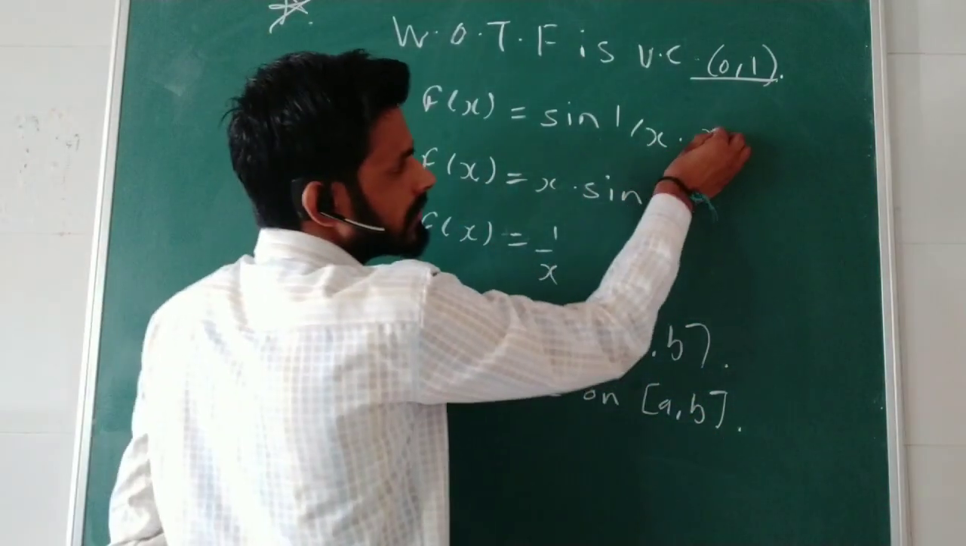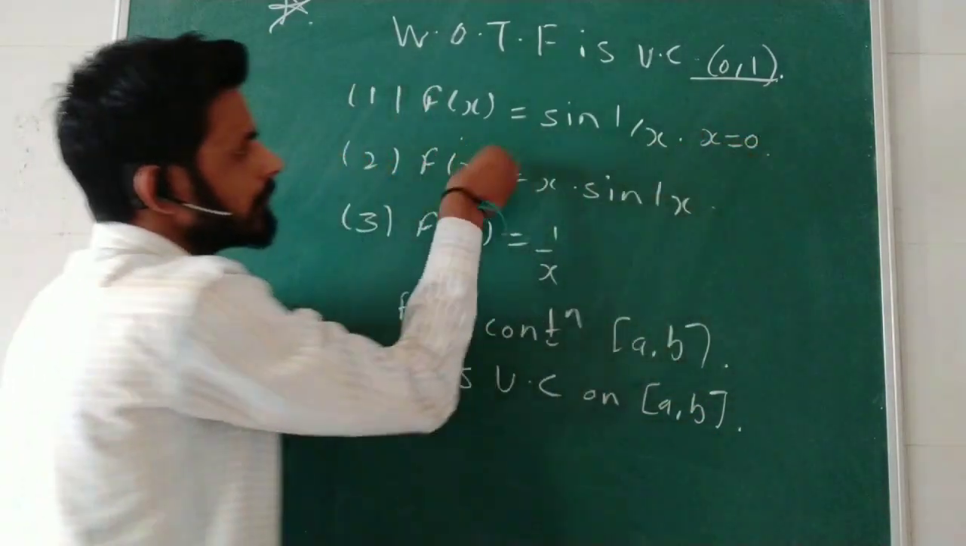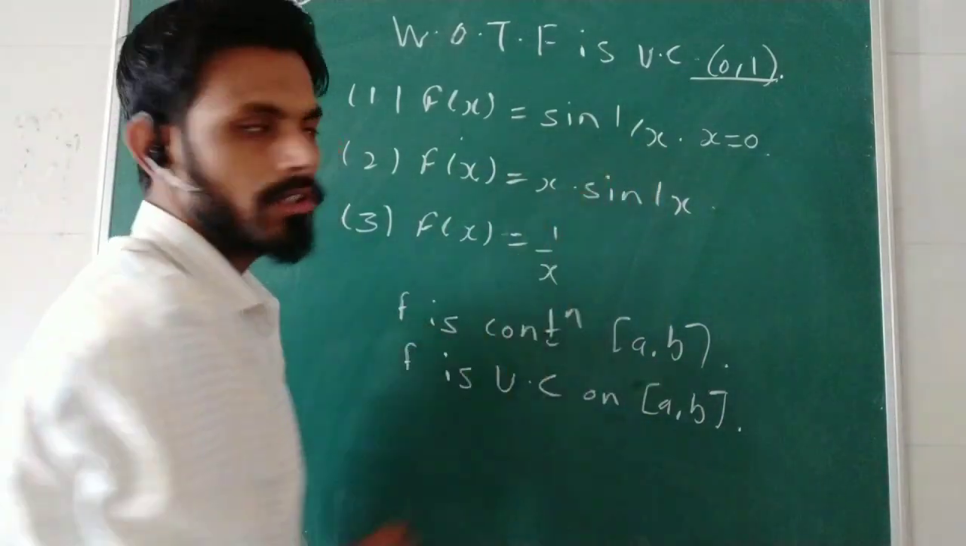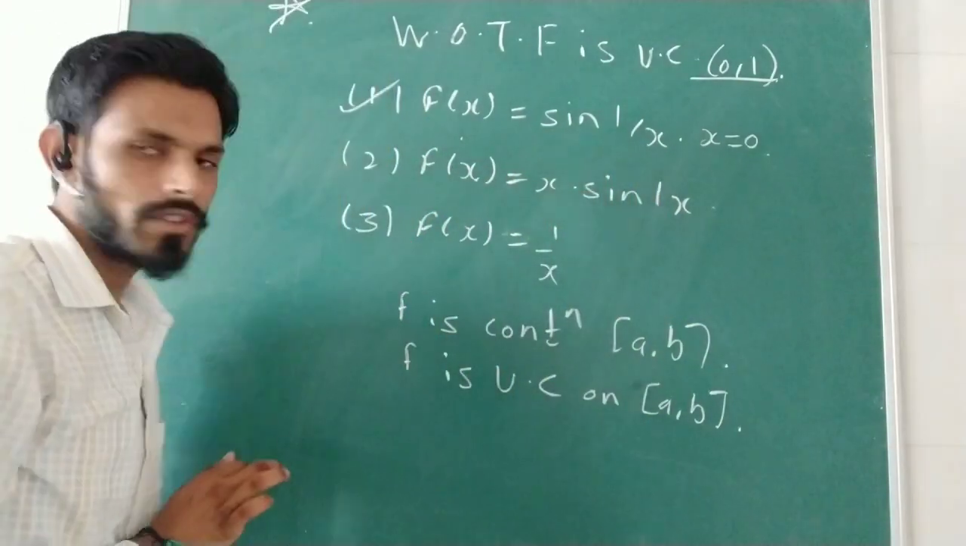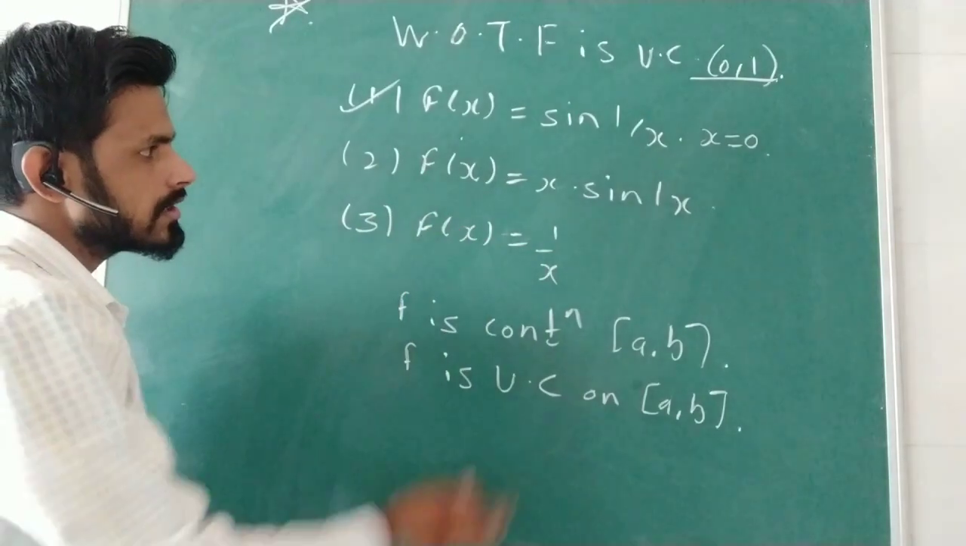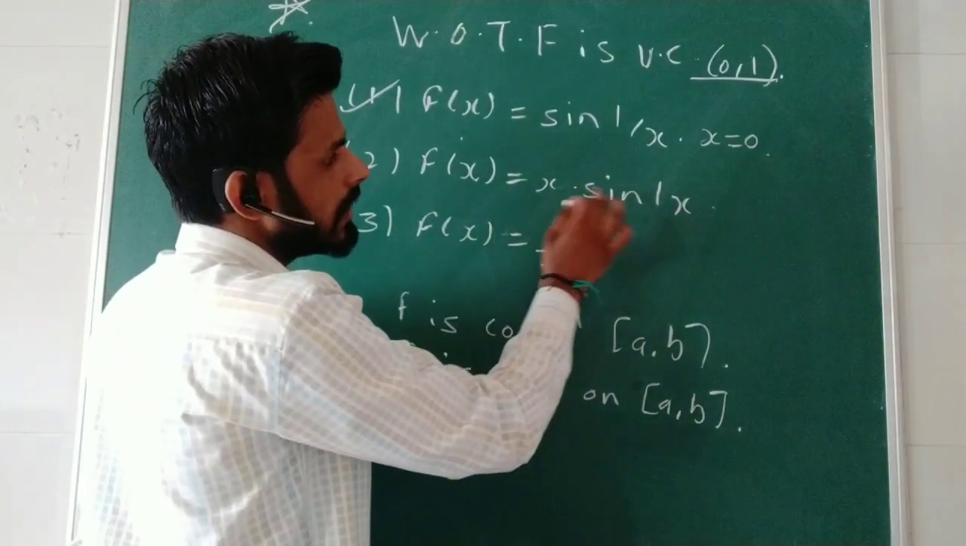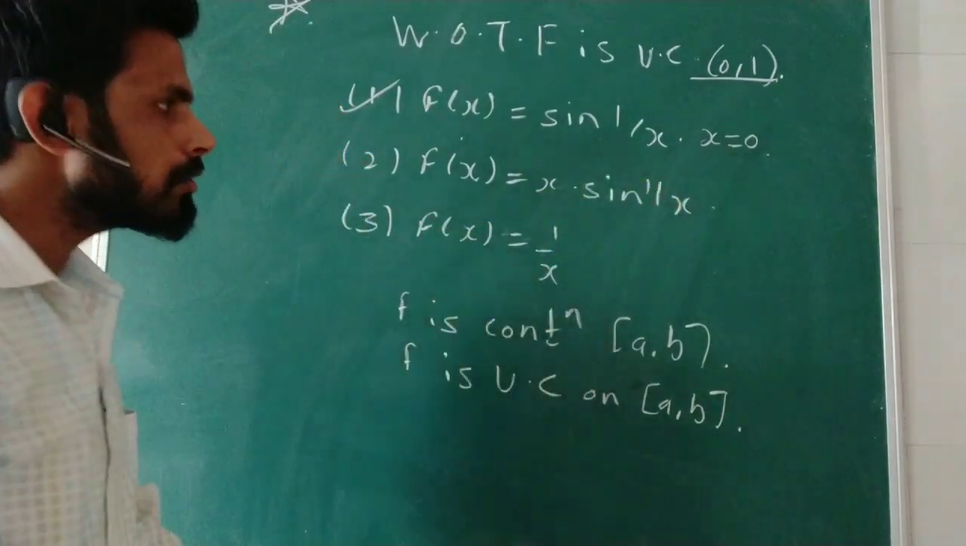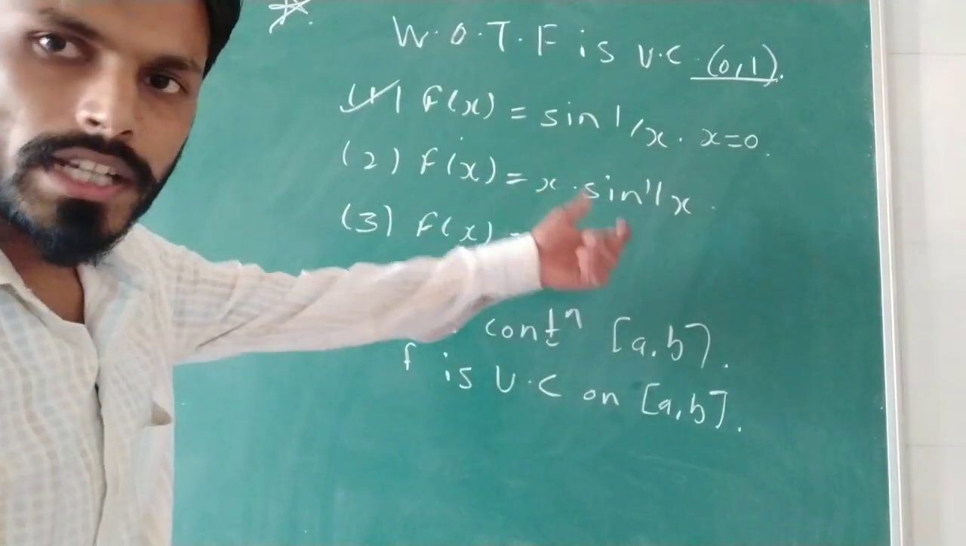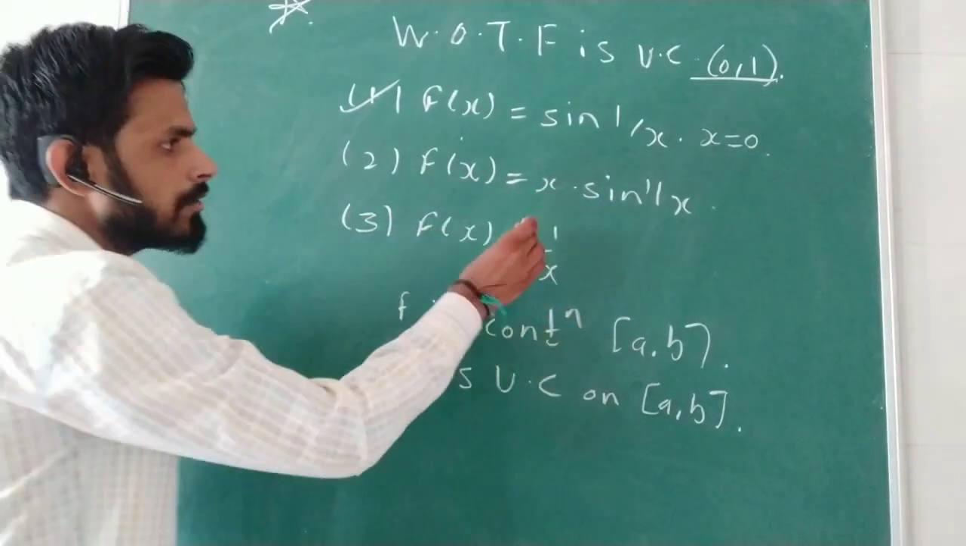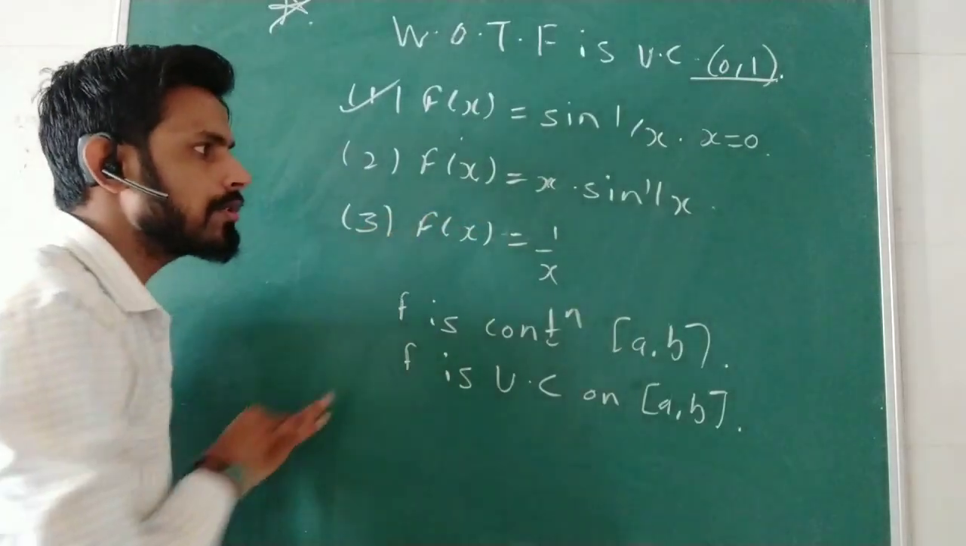Now clearly, suppose f(x) = sin(1/x). If you put x = 0, then f(x) is not defined at x = 0. So clearly f is not uniform continuous. Second is f(x) = x sin(1/x), and we know that f is continuous. Now we have to check at x = 0.